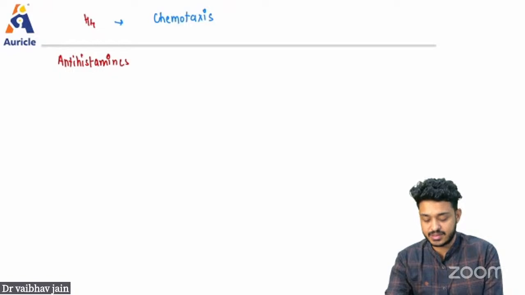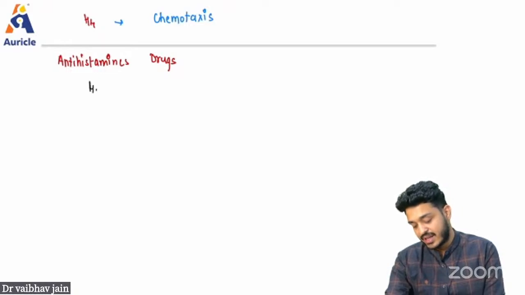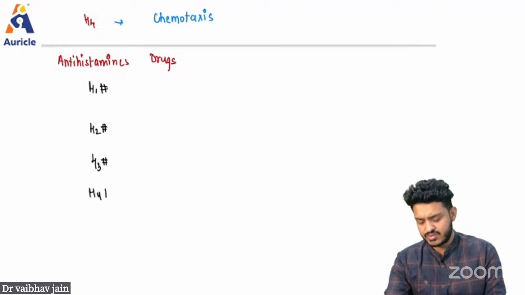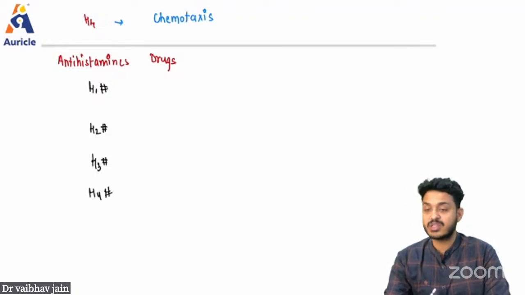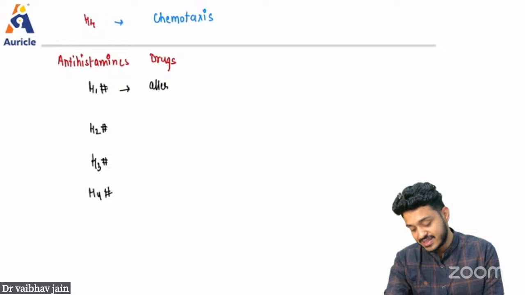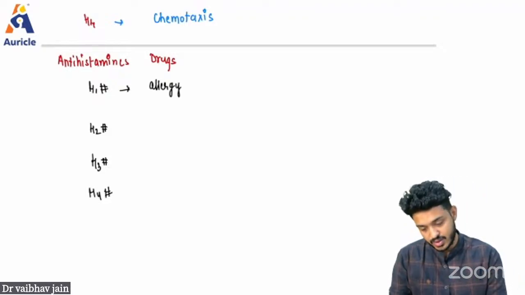Antihistaminic drugs. We can use antihistaminics, which are going to inhibit your H1 receptor. So we can use H1 blocker, H2 blocker, H3 blocker, and we do not have any drug for H4 blocker, but for remembrance purpose, let's write it down. H1 blocker is going to be utilized in the cases of allergy. If the patient is having allergy, you will be using antihistaminics. That is going to be H1 blocker.